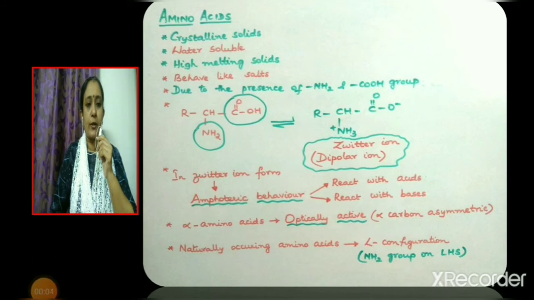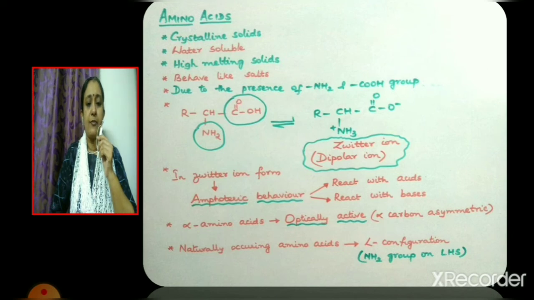Amino acids are crystalline solids. They are water soluble. They have high melting point. So, amino acids are considered to be high melting solids. They behave like salts. It is because of the presence of the basic NH2 group and acidic COOH group.